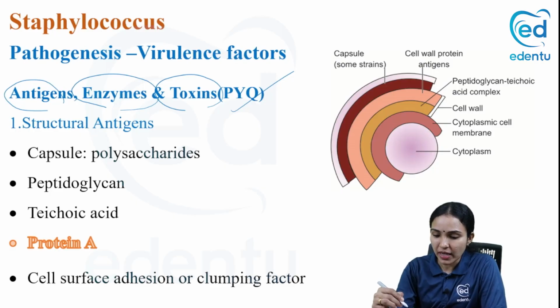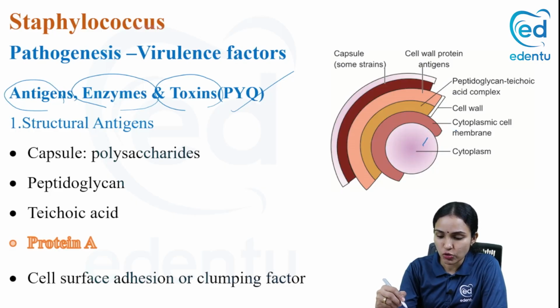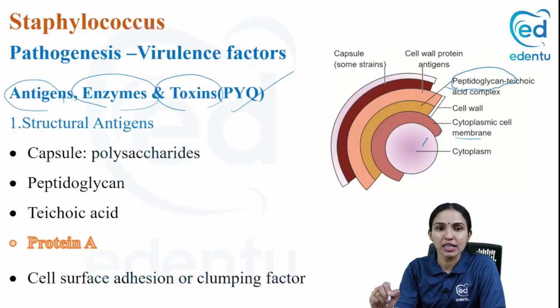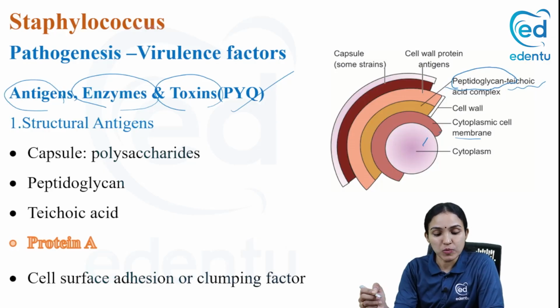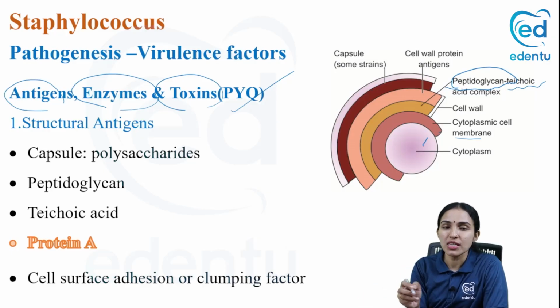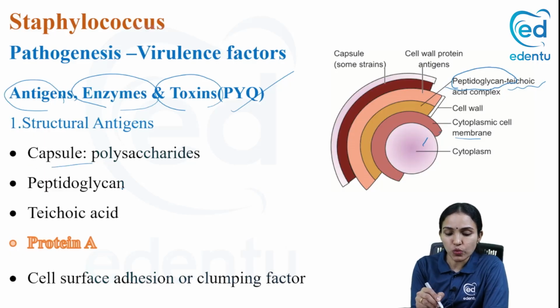When you see the bacterial cell wall, you can see the cytoplasm, then the cytoplasmic membrane, then comes the cell wall. The cell wall has different layers. The most important layer is the peptidoglycan layer, which is the thickest layer in gram-positive bacteria. In addition, it has a teichoic acid layer, which is also specific for gram-positive bacteria. It also has certain cell wall protein antigens and a capsule in some strains; very few strains of staphylococci possess a capsule. What is more important is peptidoglycan, teichoic acid and a special protein called protein A.